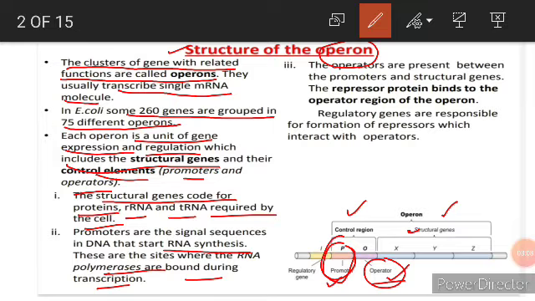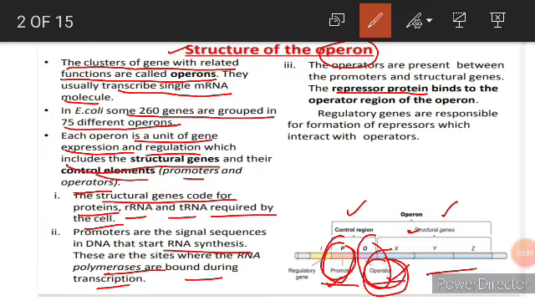The operator is present in between the promoter and the structural gene. We can see this is the promoter, this is the structural gene, and this operator is present in between. The repressor protein binds to the operator region of the operon. When this repressor protein is produced in this operon system, where will it always bind?